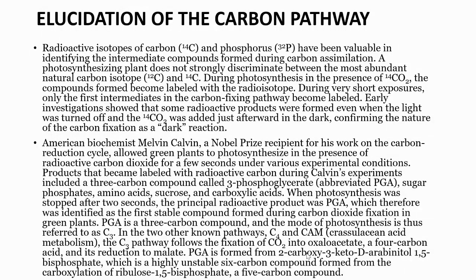In the other known pathways, C4 and CAM, the C3 pathway follows the fixation of carbon into oxaloacetate, a 4 carbon acid, and its reduction to malate. PGA is formed from 2-carboxy-3-keto-D-arabinitol 1,5-bisphosphate, which is a highly unstable 6 carbon compound formed from the carboxylation of ribulose 1,5-bisphosphate, a 5 carbon compound.